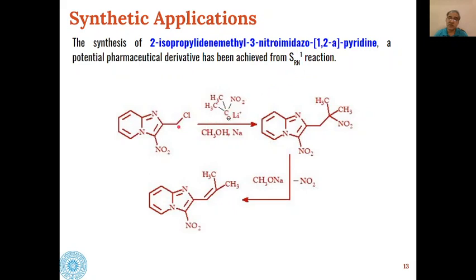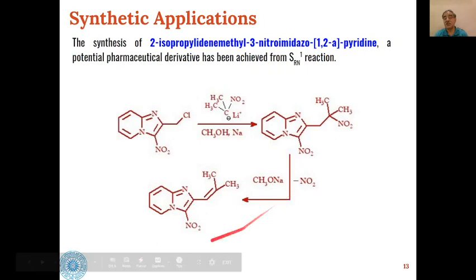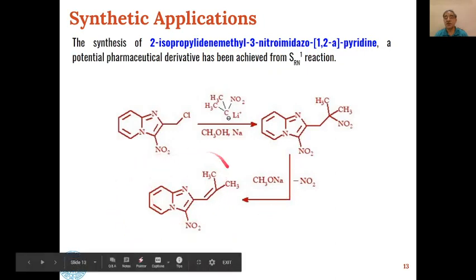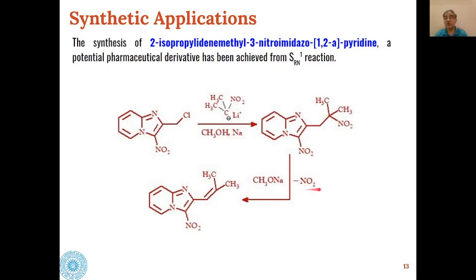This carbon will get attached at this carbon, and this chloride ion will be removed, and we will get these types of C alkylated products, and these can be easily transformed into carbon-carbon double bonded compounds with the removal of nitro group in the presence of sodium methoxide. And these products are very important, and they have use in the pharmaceutical industry.